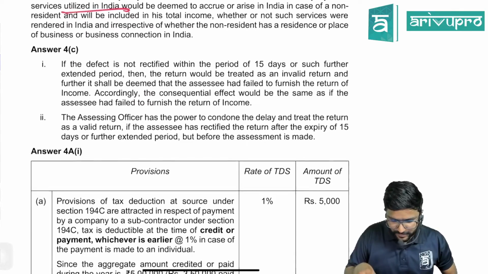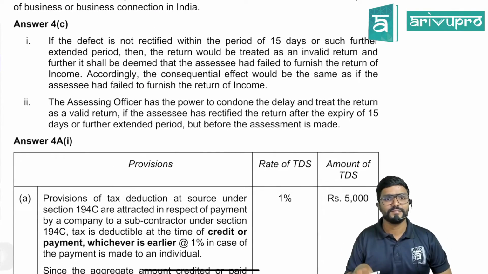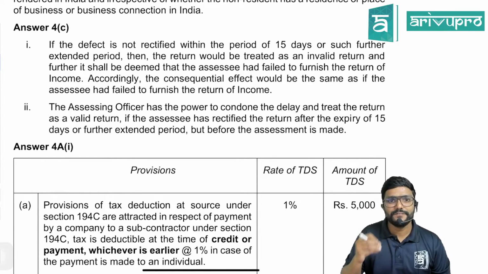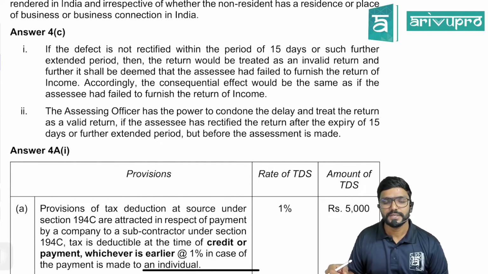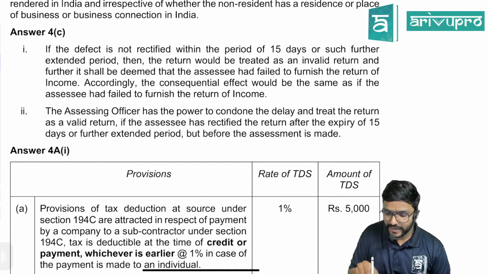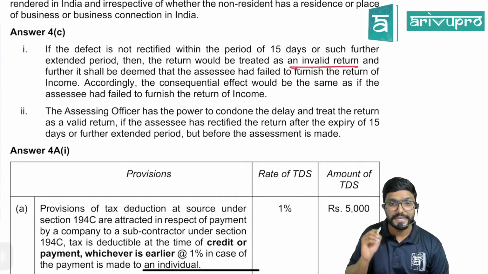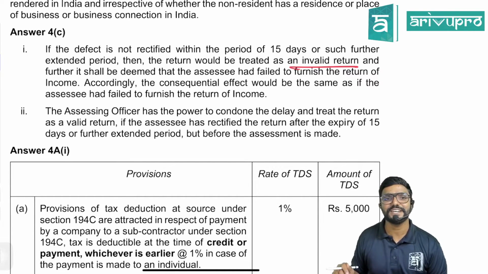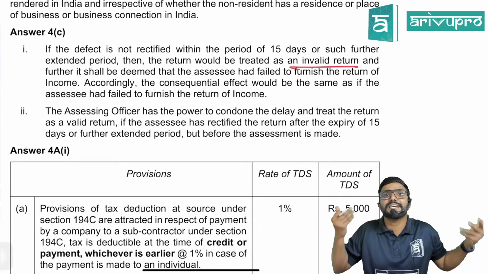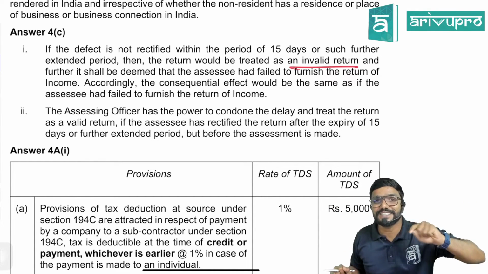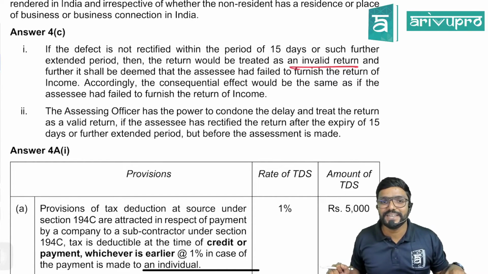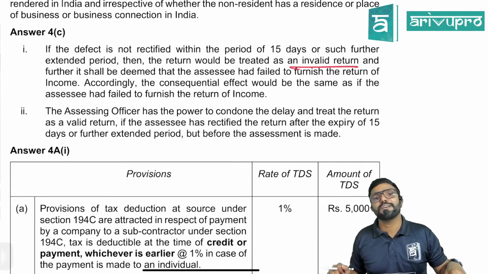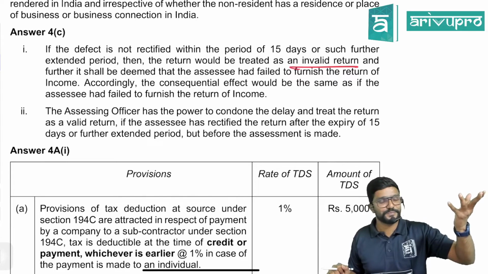So fourth question is completely theoretical question. Full 15 marks. If the defect is not rectified within a period of 15 days or such further extended period, then the return would be treated as invalid return, and further it shall be deemed that the assessee had failed to furnish the return of income, means as if the assessee has not at all filed the return. In that case, he will be liable to pay what? Late fee along with interest. Accordingly, the consequential effect would be the same as if the assessee had failed to furnish the return of income, guys, as if he has not filed the returns.